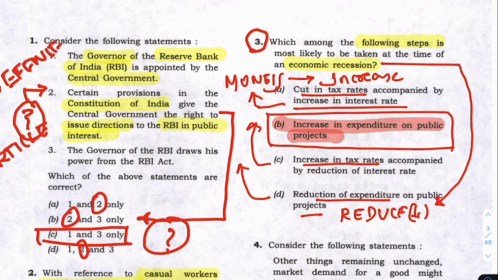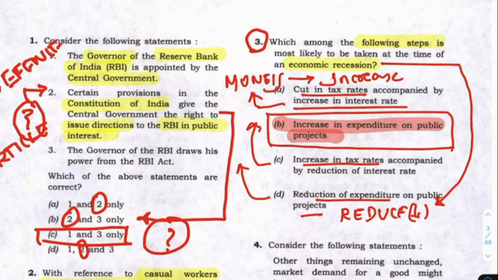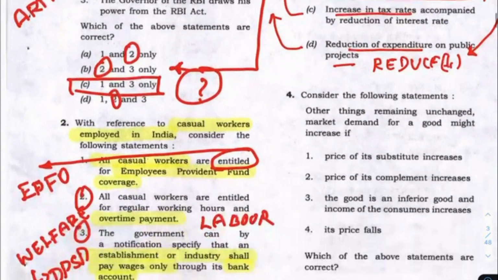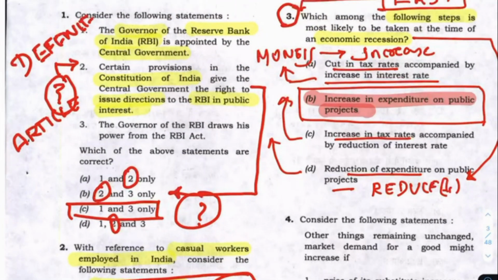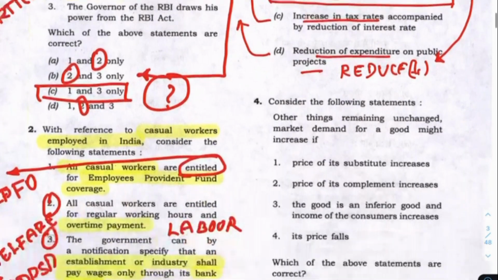So when you see whether this is true, look at it very closely. It increases money supply. This is the easy question that I would attempt first. I'll skip 1 and 2, but I'll not leave these questions. If you check, I have solved 1 and 2, but I am not marking them in the paper. What I will do for solving the UPSC question paper is go for this third question, and only then I'll start thinking about other things.